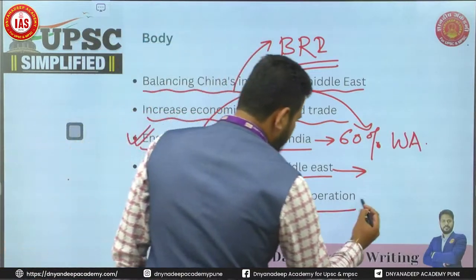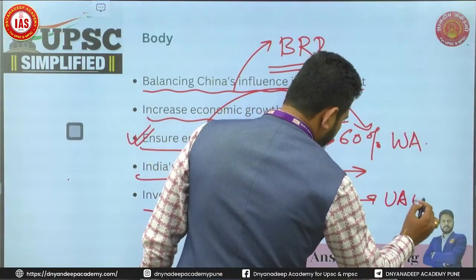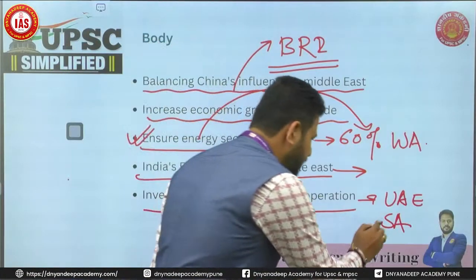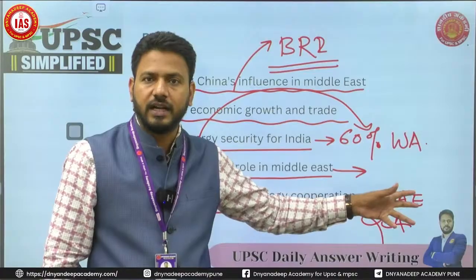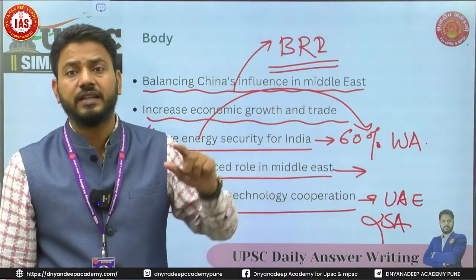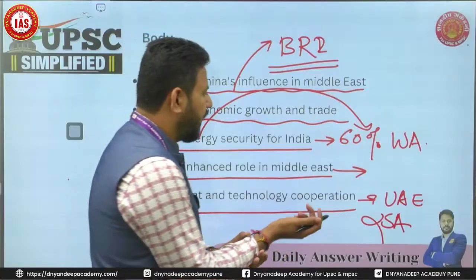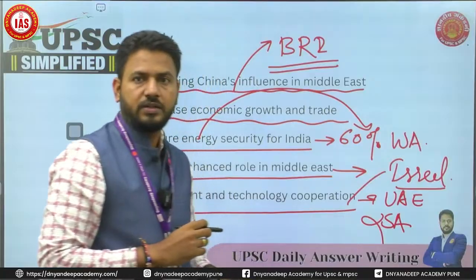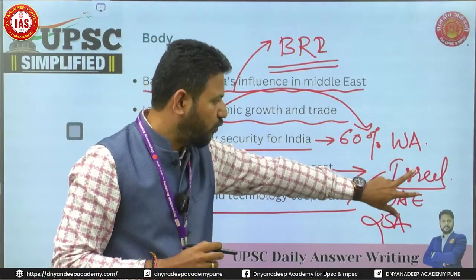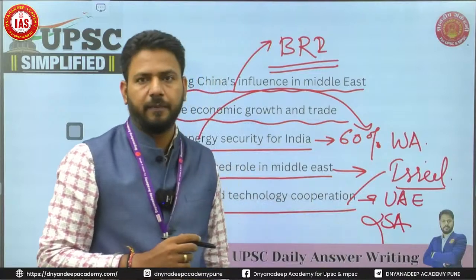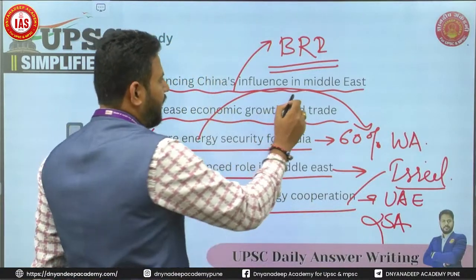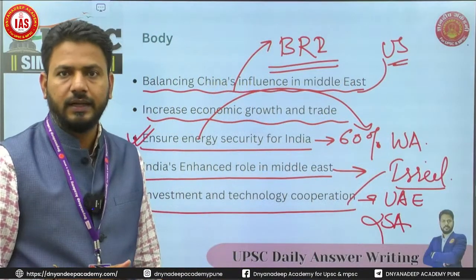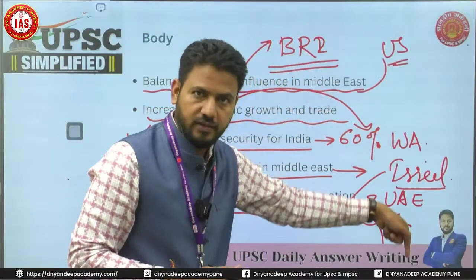Investment and technology cooperation. Give examples of UAE. Give example of Saudi Arabia. These countries, no, you cannot mention Saudi here, sorry. UAE is a country which is coming with lot of investments in India, right? You can give example of Israel, right? All technological cooperation, defense cooperation. तो यहाँ पे फोकस आप किस पे करोगे? यूएई पे और इजराइल पे. और यहाँ पे और एक क्या कर सकते हो कि यूएस कैन हेल्प इंडिया बैलेंस चाइना, right? So only mention the countries in the grouping.